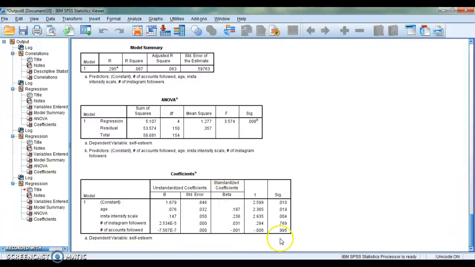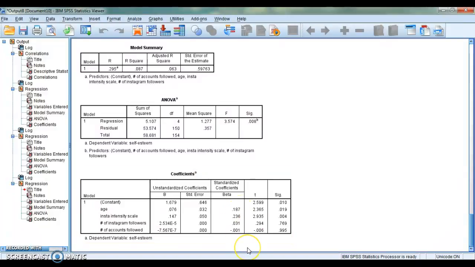We have the betas and the significant values. When looking at this data here, we see that age, once again, not only predicts narcissism, but it also is a predictor of self-esteem. Okay, so that's interesting as well.